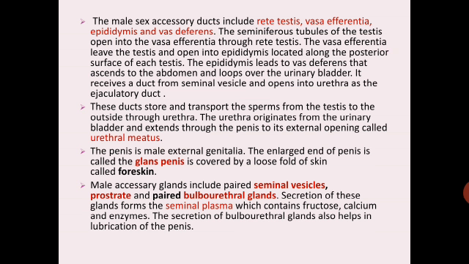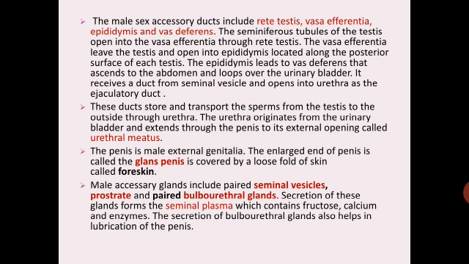The urethra originates from the urinary bladder and extends through the penis to its external opening called the urethral meatus. The penis is the male external genitalia. The enlarged end of the penis is called the glans penis, and is covered by a loose fold of skin called foreskin.